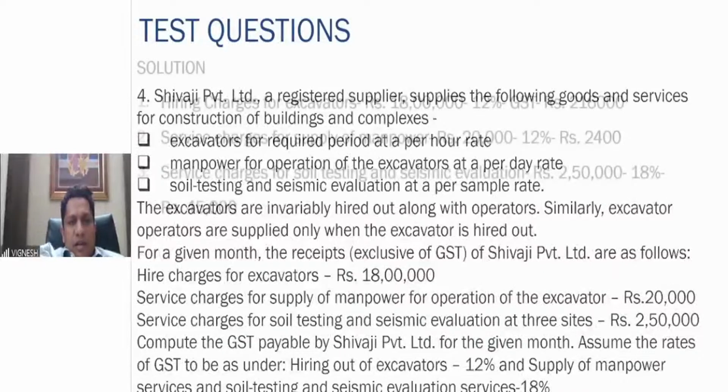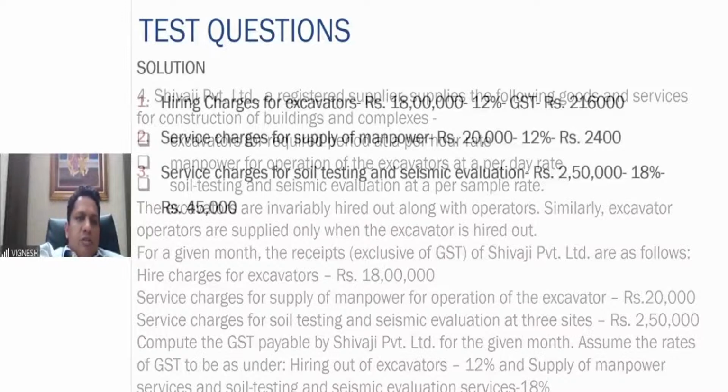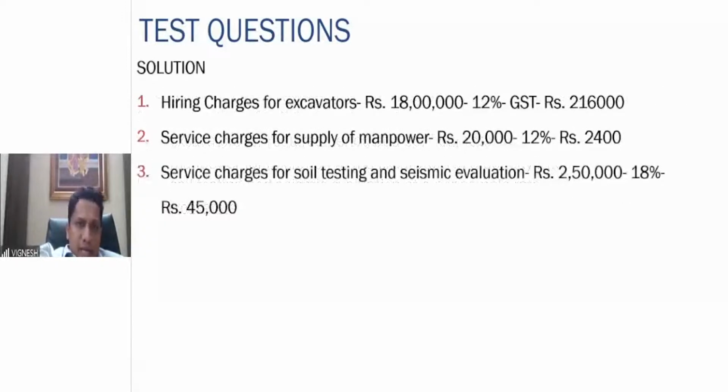Hiring charges of excavators and supply of manpower, for both these things, since it is a composite supply and the principal supply is hiring charge of excavators, 12% is applicable for both the incomes. And in case of soil testing, since it is an independent supply, 18% is applicable. I hope this point is clear.